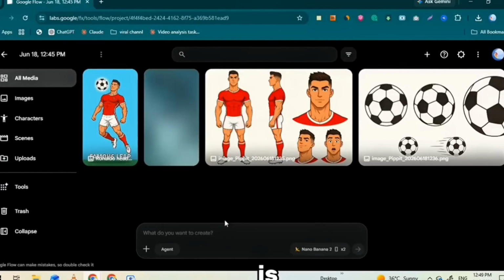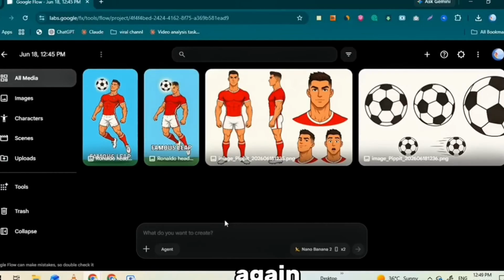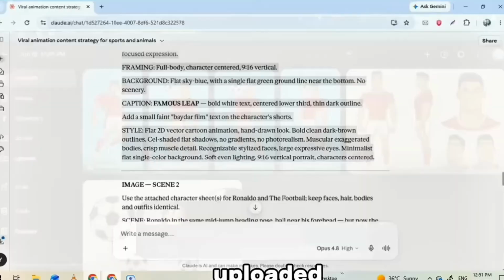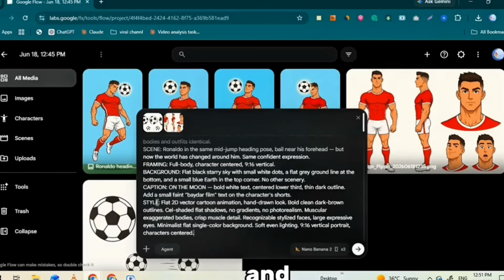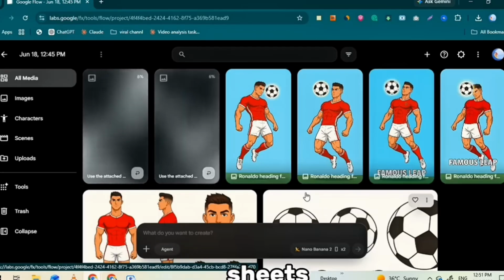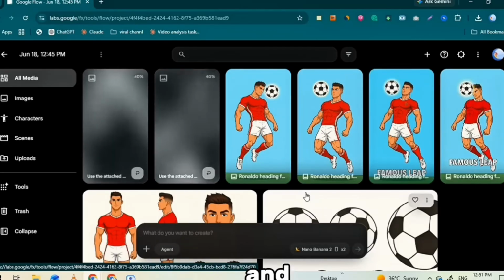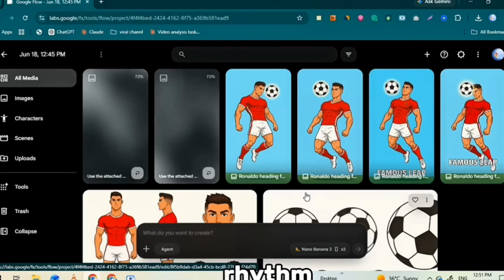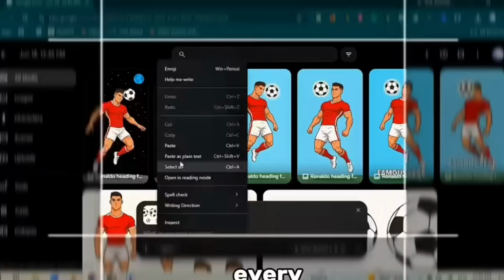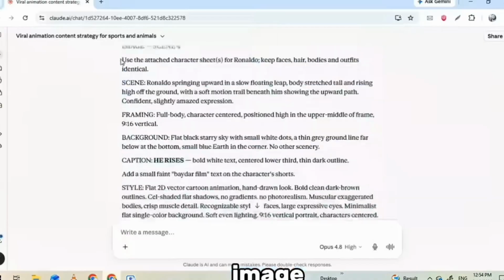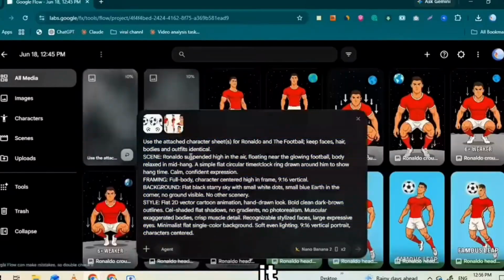After your first image is ready, you just run the same play again. Keep those character sheets uploaded, that part never changes. Then go back to Claude, copy your next image prompt, and paste it into Flow. Double check your character sheets are still loaded in. Hit generate, and your next image pops out, and that's the rhythm. Copy a prompt, paste, generate, next one. Keep going until every single scene from your script has an image. It moves fast once you're in the flow of it, no pun intended.